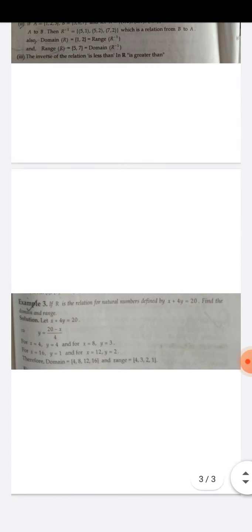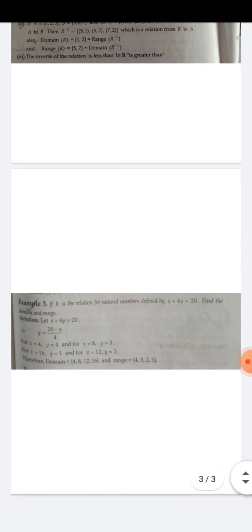Very easy topic. So I have discussed composition and inverse of relation. Also one more example is here. If R is the relation for natural numbers defined by x + 4y = 20. Just learn and read properly natural number. Natural numbers are counting numbers not having 0 and not having any decimal value. Just counting numbers are natural numbers. Equation is given. Find the domain and range. You have to find the domain and range of this question.